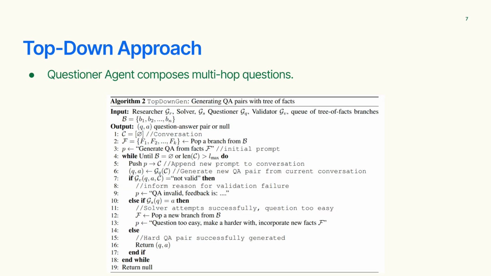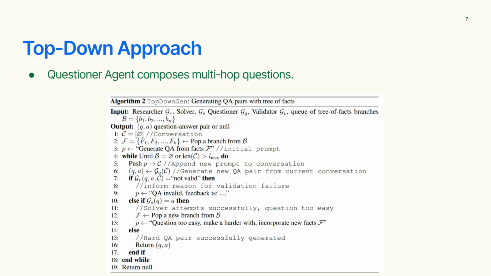Algorithm for generating top-down multi-hop QA pair. Goal: turn the tree of facts into questions that get gradually harder until the model can no longer answer them. How it works: collect the first few facts from the tree and give them to a question creator agent to make an initial question and answer. A validator agent checks that the question is clear, realistic, and needs reasoning. A solver agent then tries to answer.